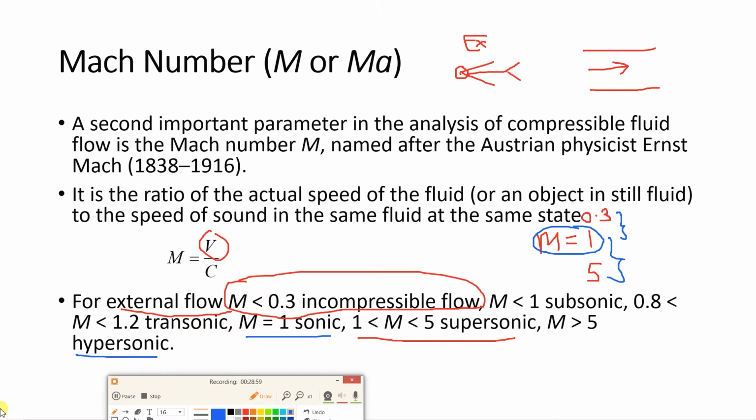So this is for external flow. You can understand now that above Mach number 0.3, everything is for gas. We are talking about gases. Here everything is compressible flow. So the compressible flow regime starts above Mach number 0.3.